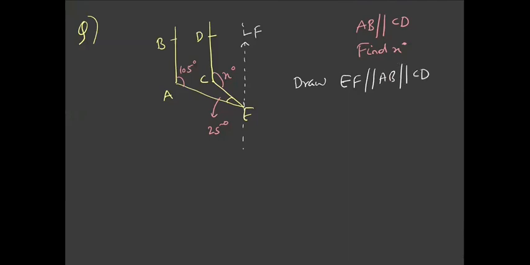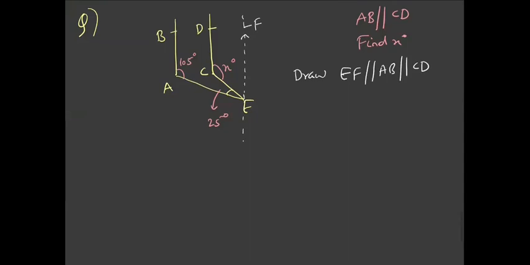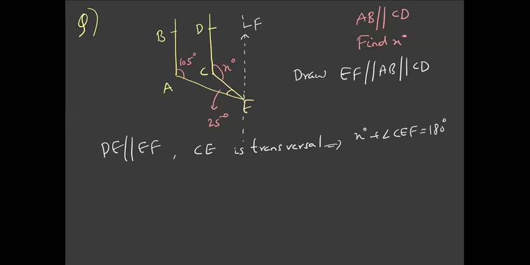Now notice that DC is parallel to EF and CE is a transversal, so this angle X plus angle CEF would be 180 degrees.